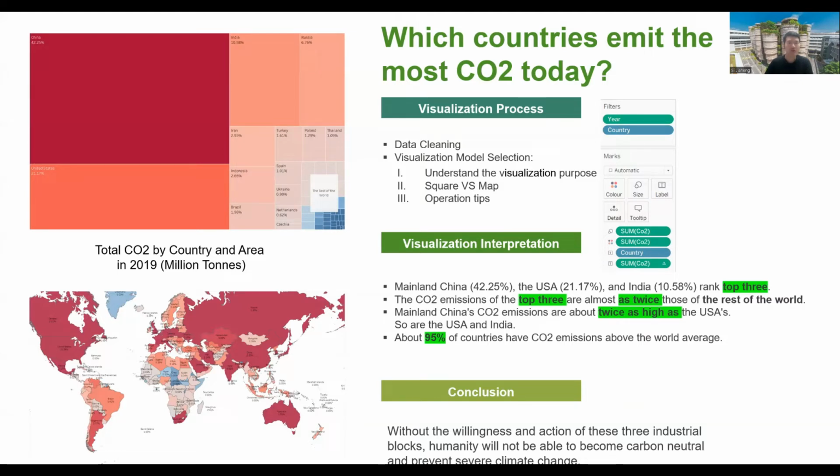Number 1, mainland China, the USA, and India rank top 3. Number 2, the carbon dioxide emissions of the top 3 are almost twice those of the rest of the world. Number 3, mainland China's carbon dioxide emissions are about twice as high as the USA's. So are the USA's and India's. Number 4, about 95% of the countries have carbon dioxide above the world average. To make the conclusion, without the willingness and action of these 3 industrial blocks, humans will not be able to become carbon neutral and prevent severe climate change.